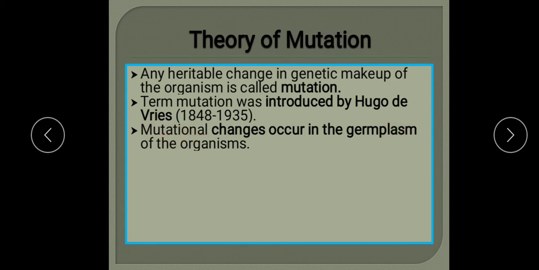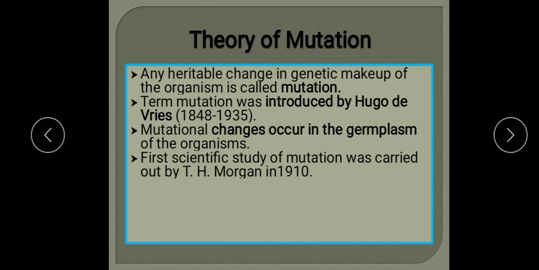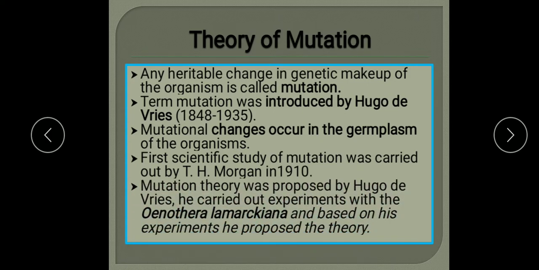These mutational changes may be in the genes or in the number and the structure of the chromosome. The first scientific study of a mutation was carried out by T.H. Morgan in 1910.